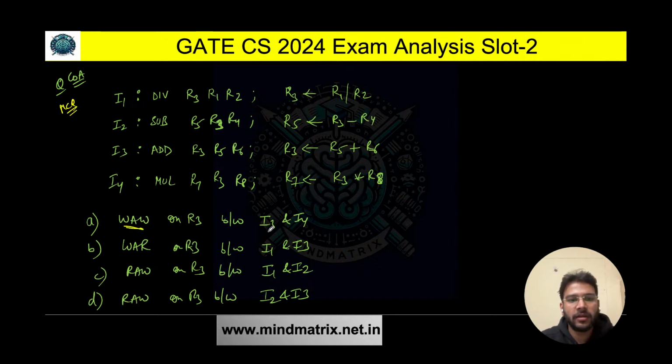Write after write between I3 and I4. So we have I3 and I4 here. Do we have write after write? Here we are writing into R3. Here we are writing into R7. So definitely this is incorrect. We are not having write after write dependency on R3 here.